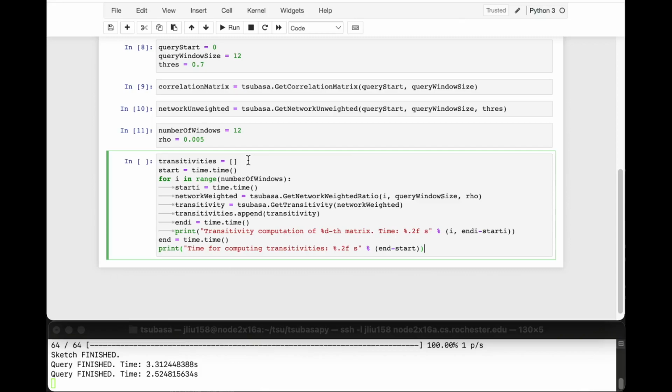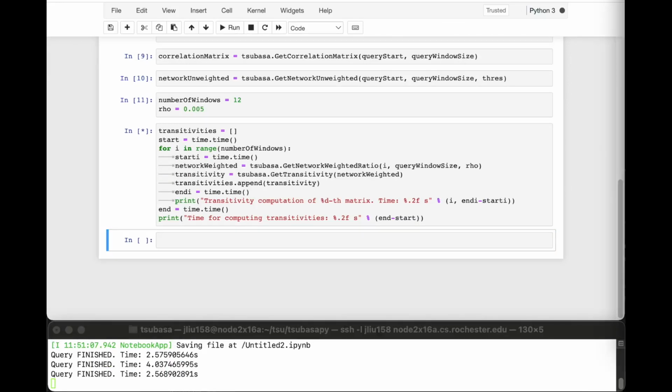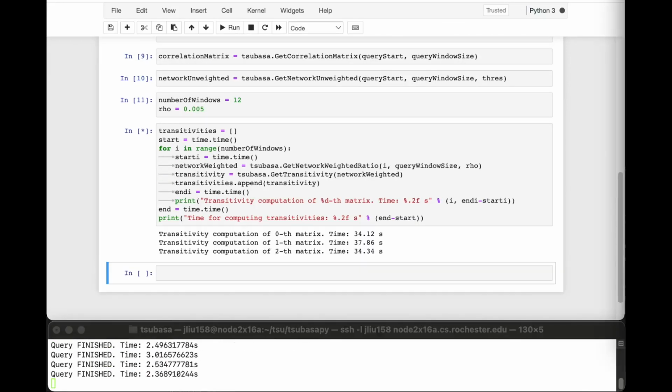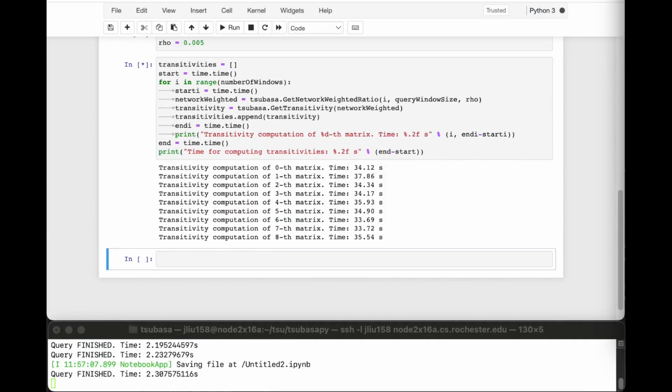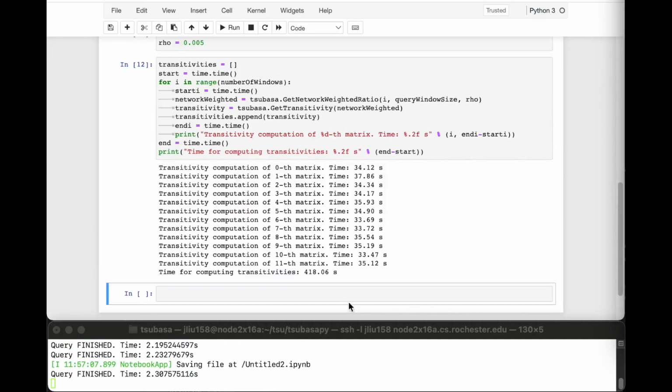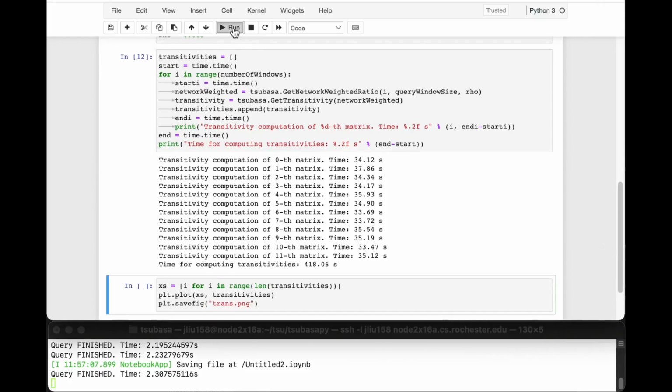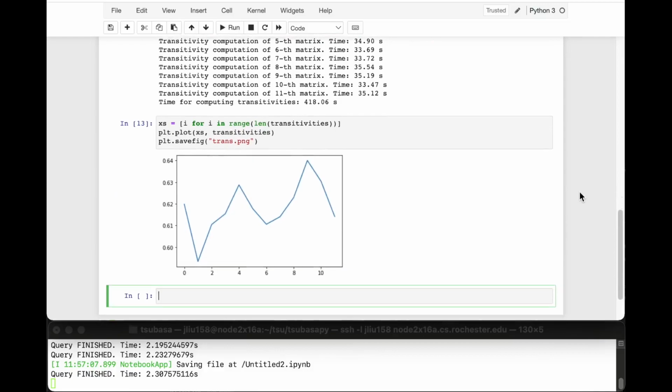For each iteration, it first gets a weighted matrix with given parameters. i is the start position for the query window. Then, the user can call the getTransitivity function to get the transitivity. The time for getting each matrix is about 2 or 3 seconds. The computation for each transitivity will cost about 30 seconds. All of this will take about 6 or 7 minutes to finish. The user can use very simple Python commands to get the plot of the transitivities. We can get the plot here.